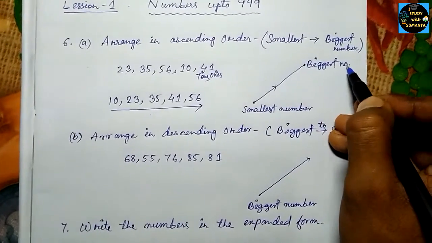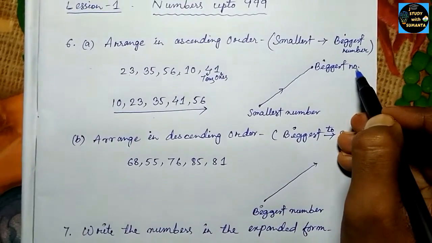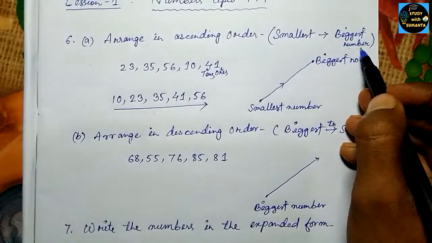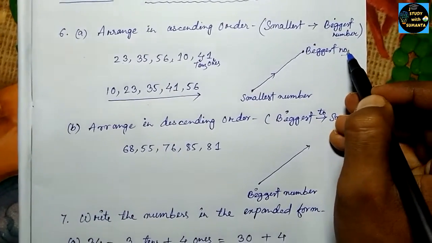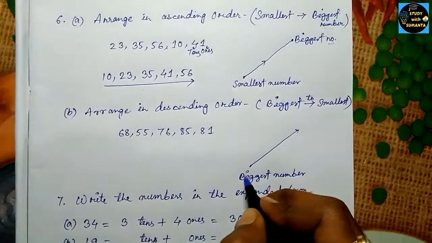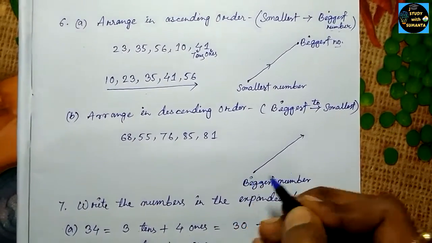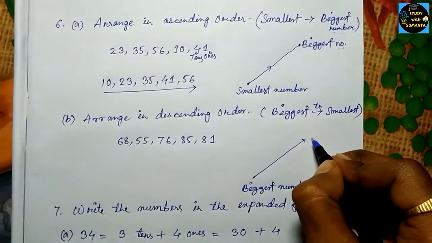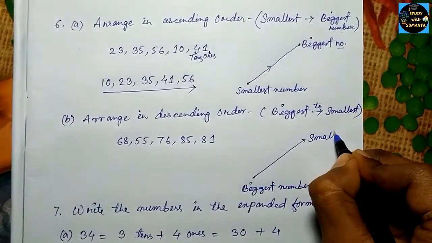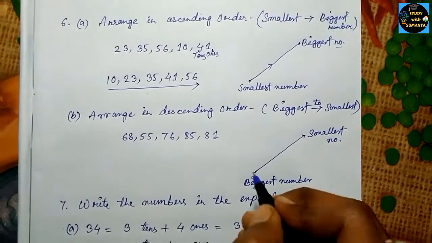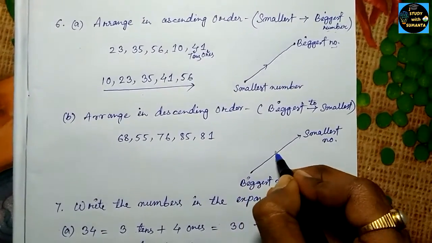Here you can see NO. In short form we use NO, the short form of number, so don't get confused with it. We will start from the biggest number, then we will gradually go to the smallest number.